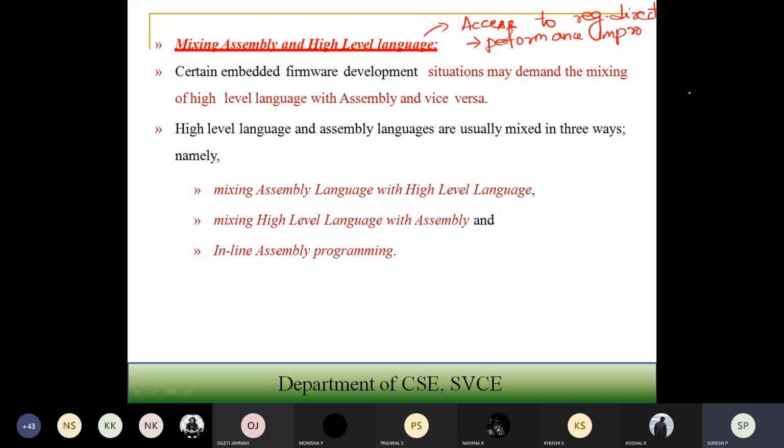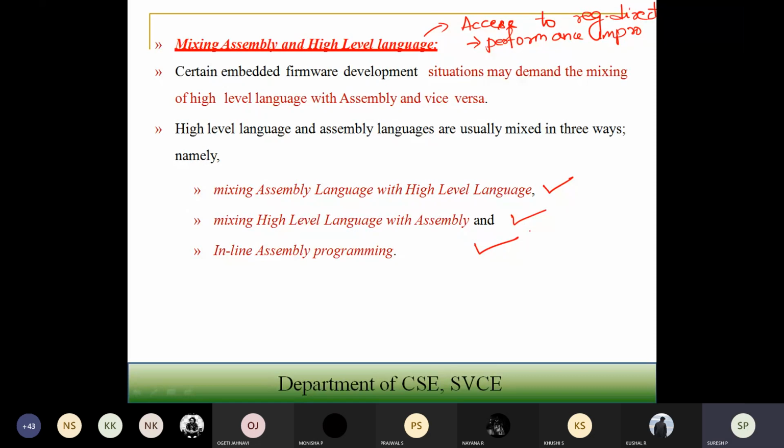Let us see one by one how this mixing of high level language and low level language is done. First is mixing assembly language with high level language. Second is mixing high level language with assembly. Third is inline assembly language.